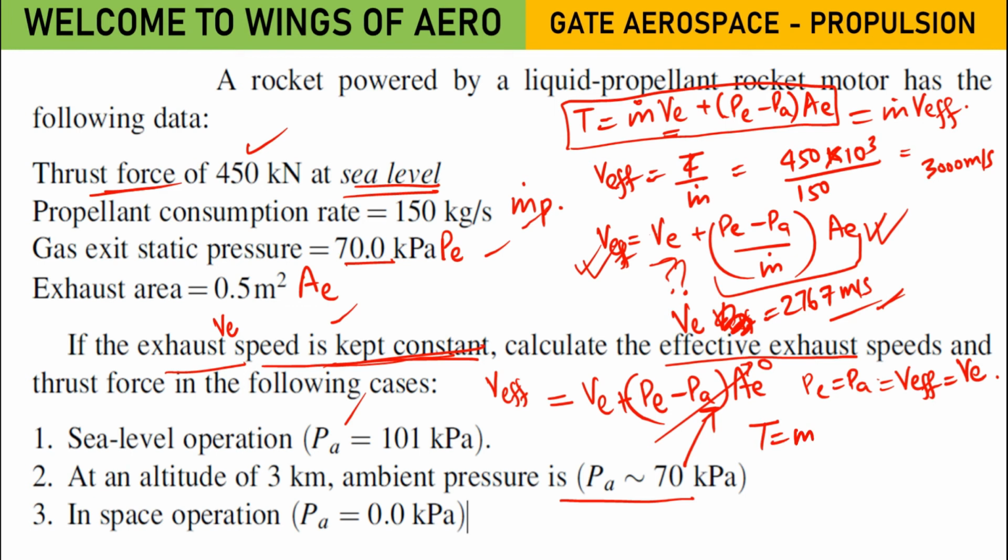Now thrust equals m dot into V effective. The m dot value is known, that is 150 kg per second into VE, whatever the value is, 2767. Tell me the value.